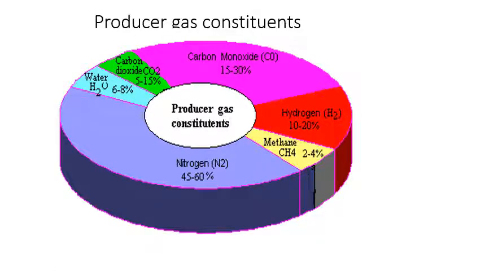The next sketch shows you how you can draw a pie chart for the producer gas constituents. You can see nitrogen plays a bigger role, in the range of 40 to 60%. So the major one is nitrogen. Then comes carbon monoxide, then carbon dioxide, of course hydrogen is there at 10 to 20%, and methane gas, which is a very important constituent of producer gas.